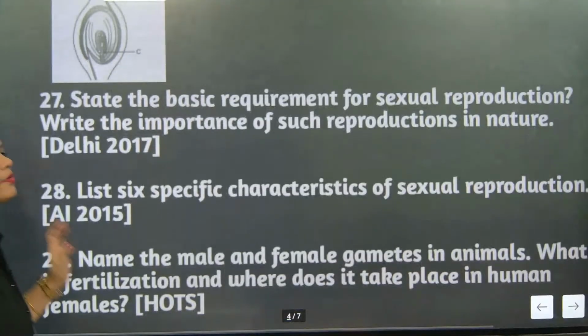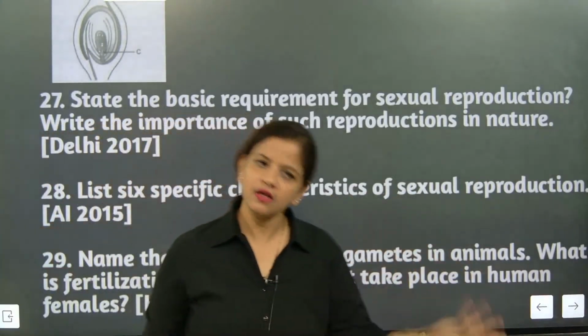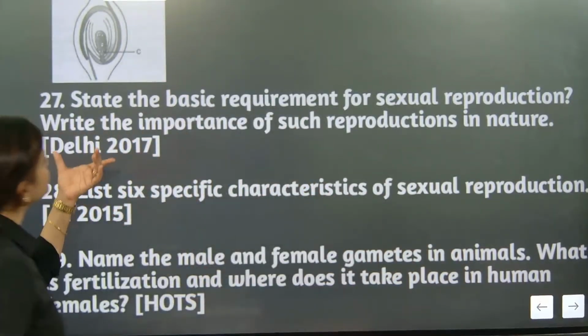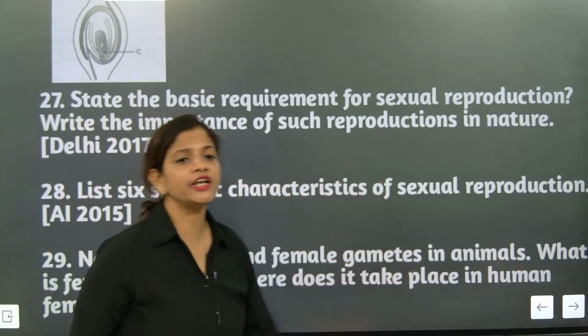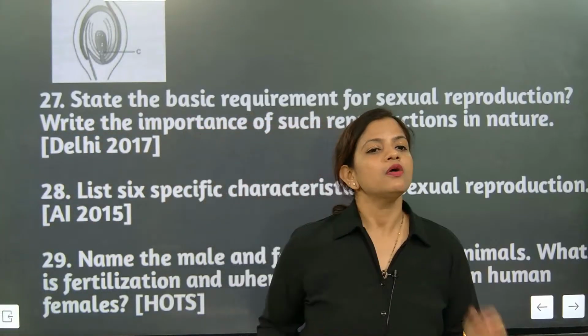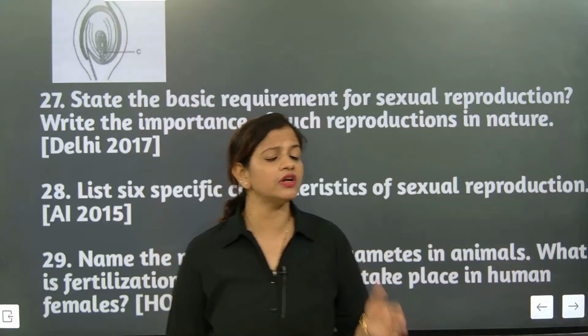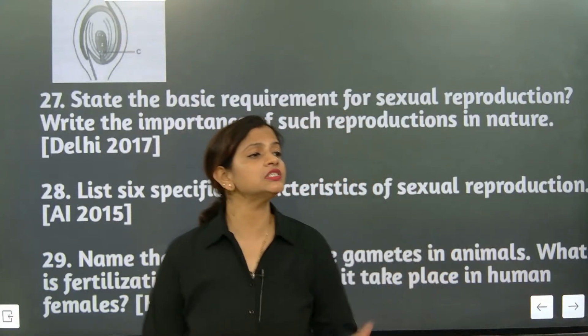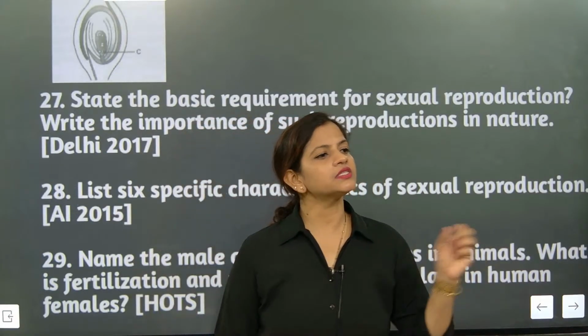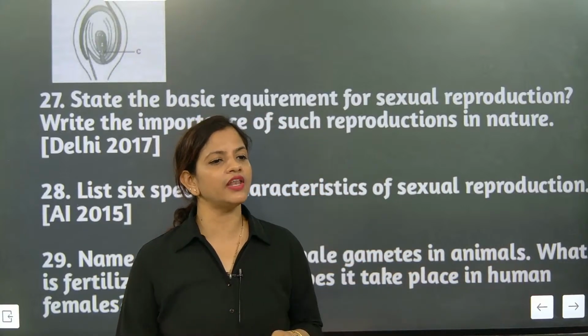See, the basic requirement will be what? Male and female. What is the question? Write the importance of sexual reproduction in nature, variations. See, when we are talking about asexual reproduction, it has a defect, and that is variations are very less. The selection of characteristics is very less.